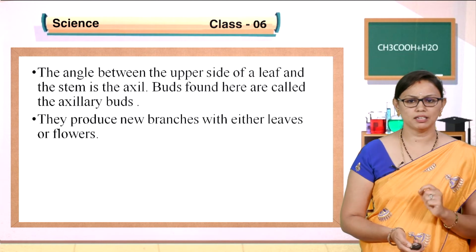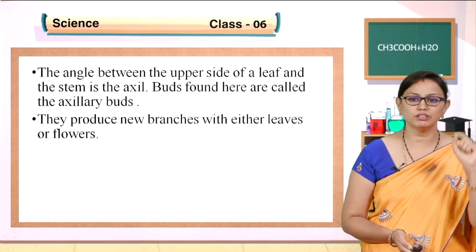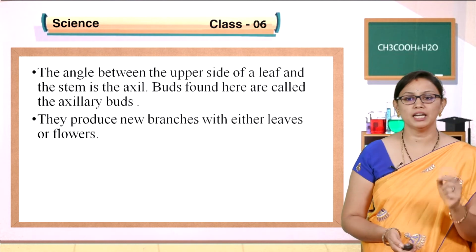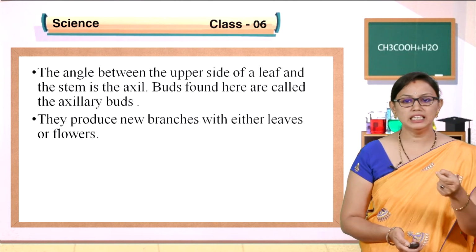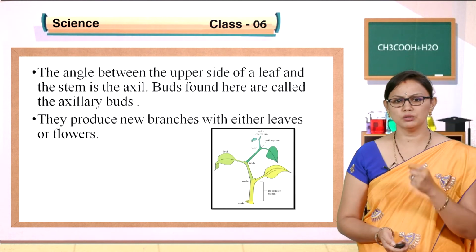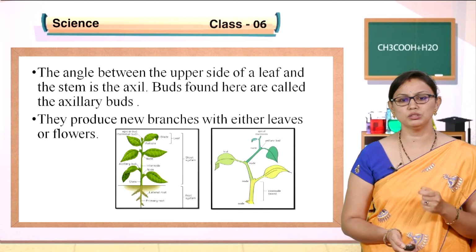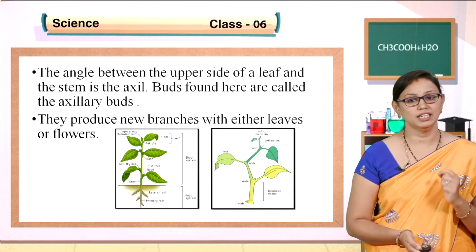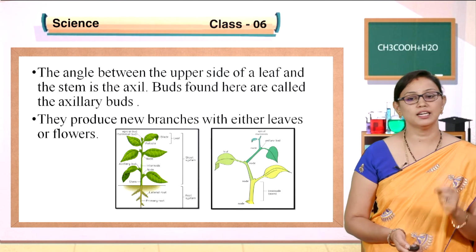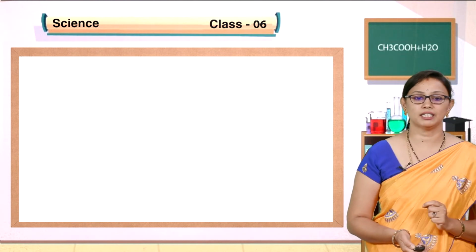One is the apical bud, another one is the axillary bud. So what are apical buds? At the tip of the stem, whatever buds you find, we call apical buds. Near the leaves, we call axillary buds. You can see, children, these are the parts of the stem: nodes, internodes, as well as axillary bud and apical bud.